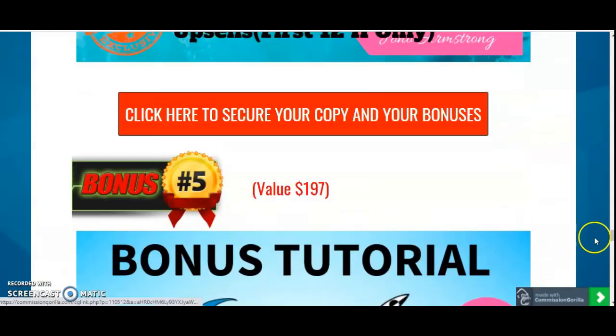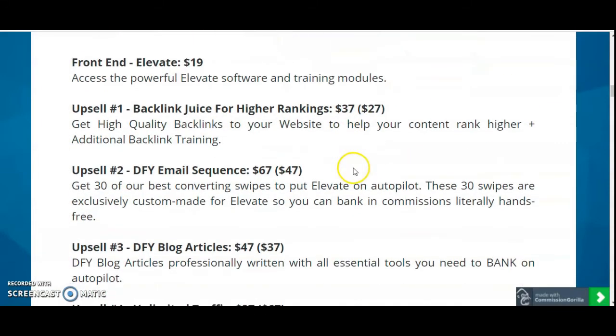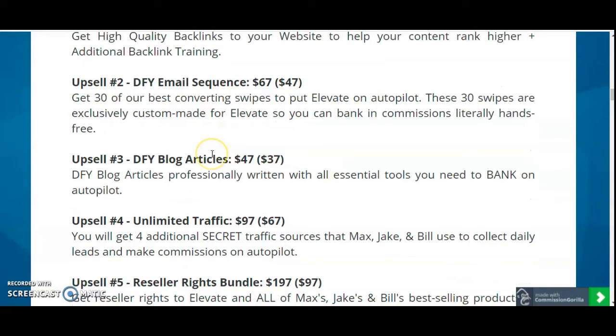Here is upsell number one, backlink juice for higher rankings. Get high quality backlinks to your website to help your content rank higher, plus additional backlink training. And upsell number two, done for you email sequence. Get 30 of our best converting swipes to put Elevate on autopilot. These 30 swipes are exclusive, custom made for Elevate, so you can bank in commissions literally hands free.